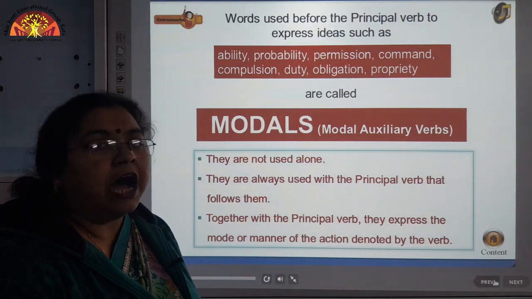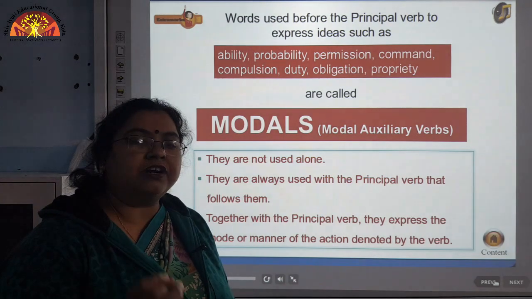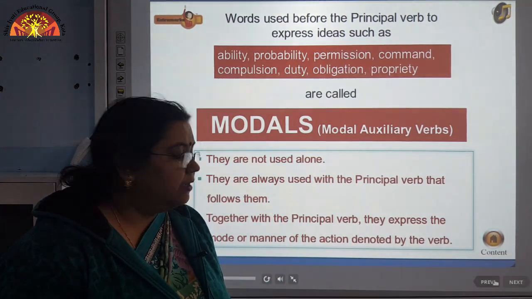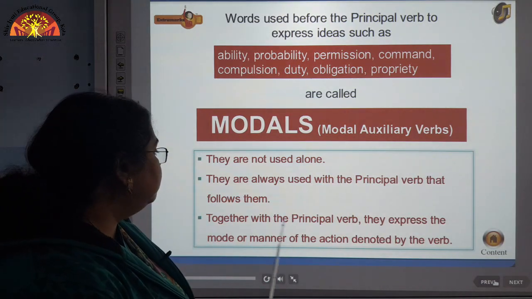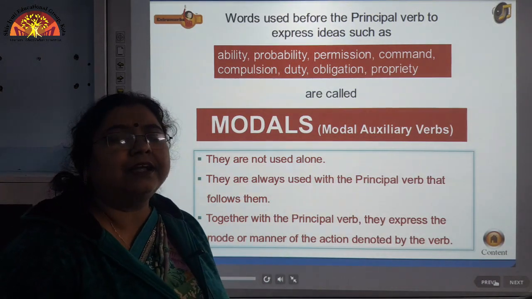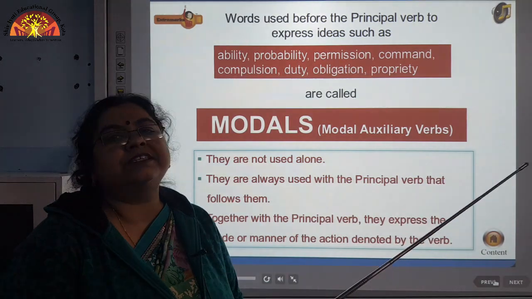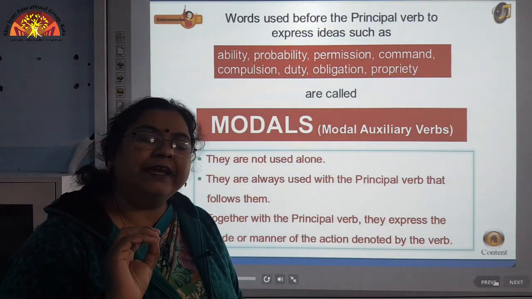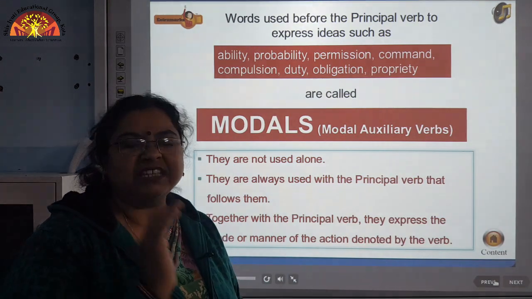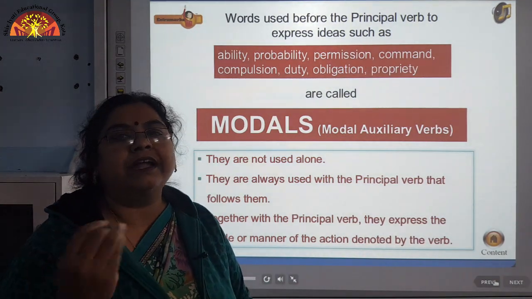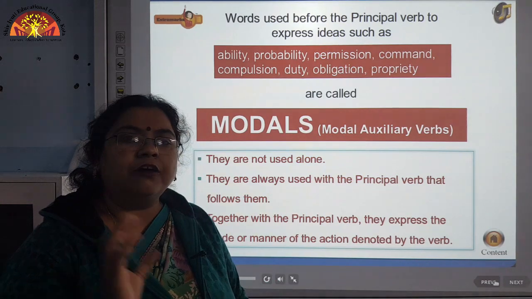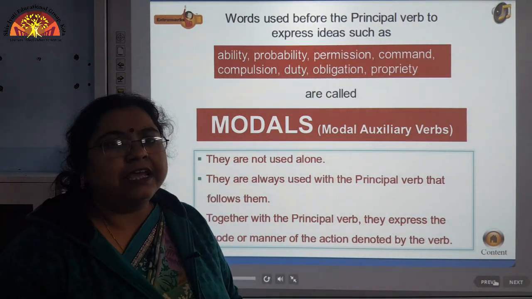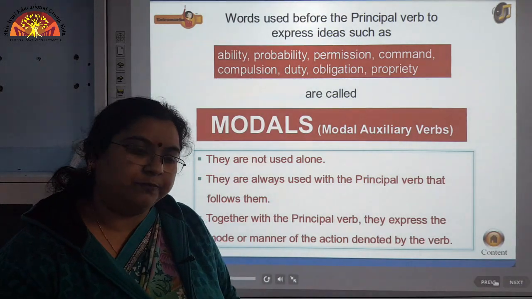Here the verb's main action is write. So both the verbs combine to give this expression of ability which is there with the subject about writing. That is how we express the various ideas along with principal verbs.